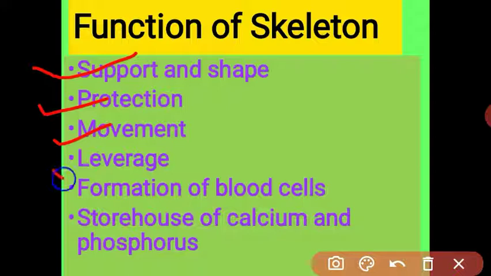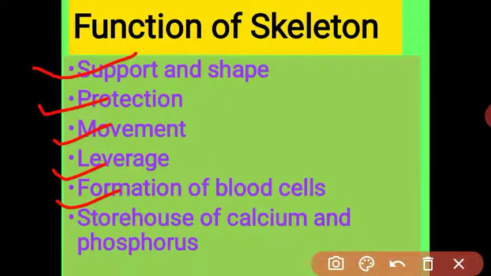Next is the leverage. Leverage means what? Some bones and joints act as levers, which you have studied in physics. A lever is a machine. Due to these joints and bones, we can increase the speed of our movement or our muscle. Got it? And next function of the skeleton is the formation of blood cells.